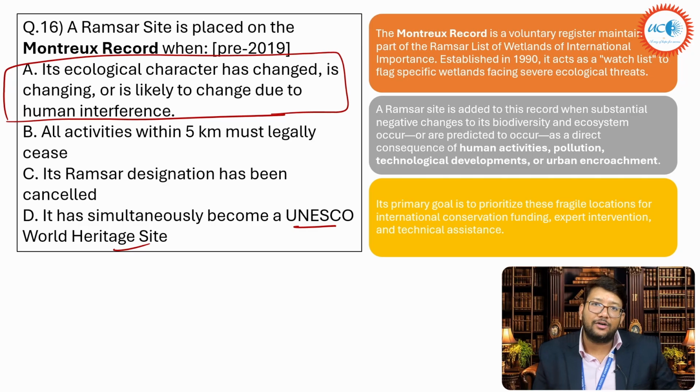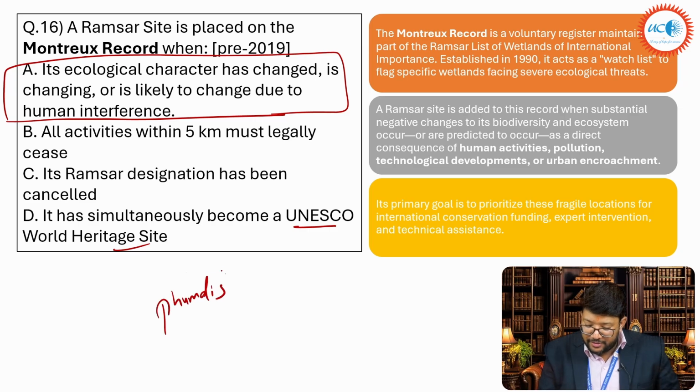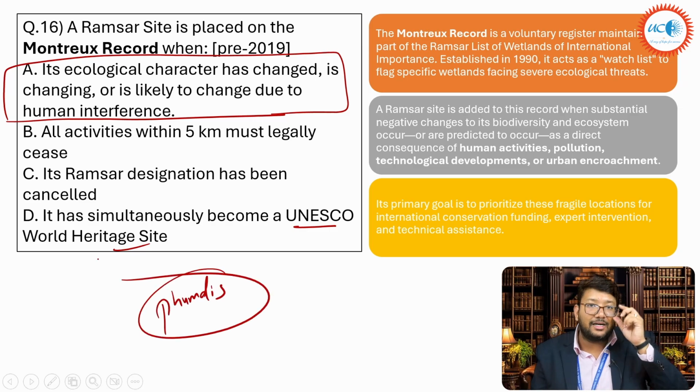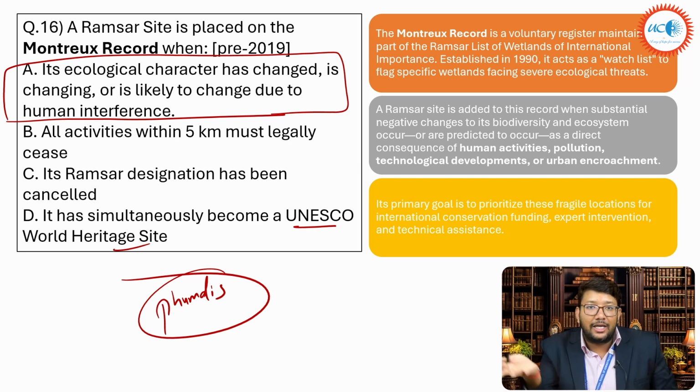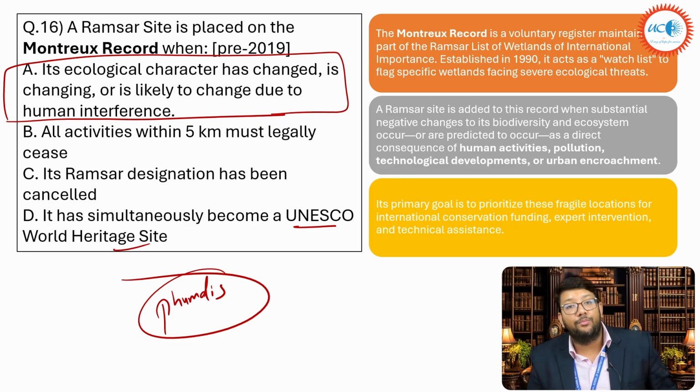And why was the Loktak Lake of Manipur added into the Montreux record? Because of pollutants, because of eutrophication, the phumdis. Phumdis means the circled. If you know what Loktak Lake is, you know it's like a floating national park. So what is floating? Phumdis are floating, and those are getting destroyed because of the pollutants. That's why it is put onto the Montreux record. Please remember, okay, and you can read it.